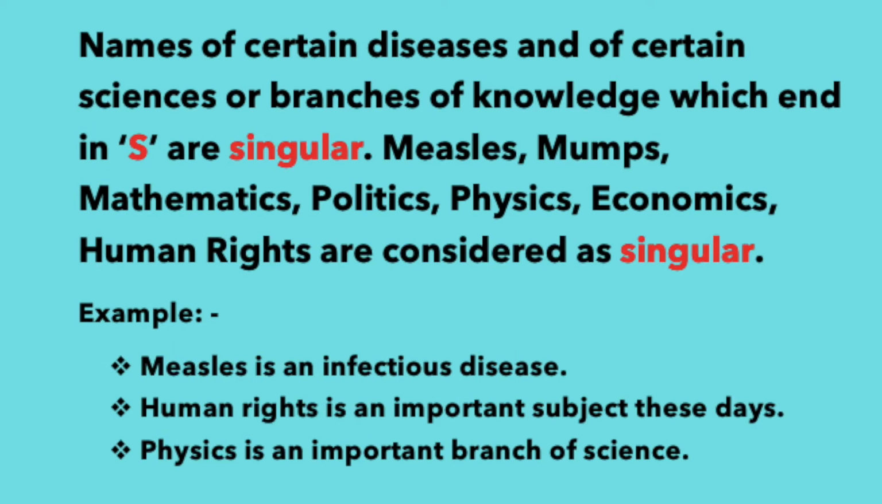Okay. Names of certain diseases and of certain sciences or branches of knowledge which end in S are also singular. Examples, measles, mumps, mathematics, politics, physics, economics, human rights. They are considered as singular. Examples, measles is an infectious disease. Human rights is an important subject these days. Physics is an important branch of science.